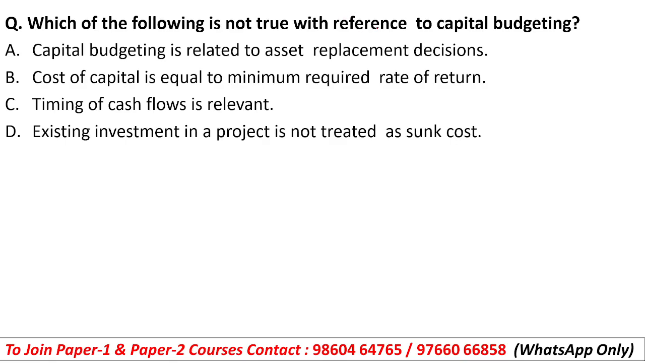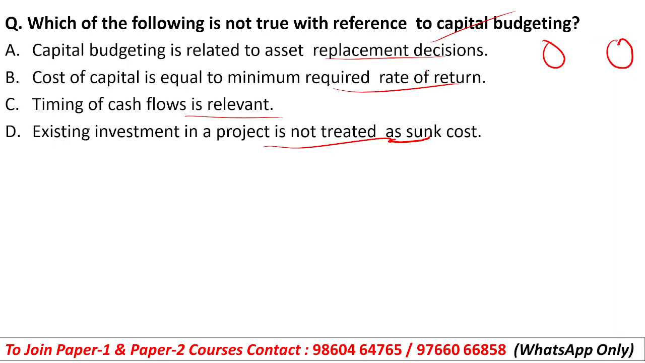Which of the following is not true with reference to capital budgeting? Capital budgeting is related to asset replacement decision. Cost of capital is equal to minimum required rate of return. Timing of cash flows is relevant, and existing investment in a project is not treated as sunk cost. So students, capital budgeting is related to asset replacement. Suppose you have a land and in place of that you want to buy another land. So this is an asset replacement decision. So here capital budgeting is used.